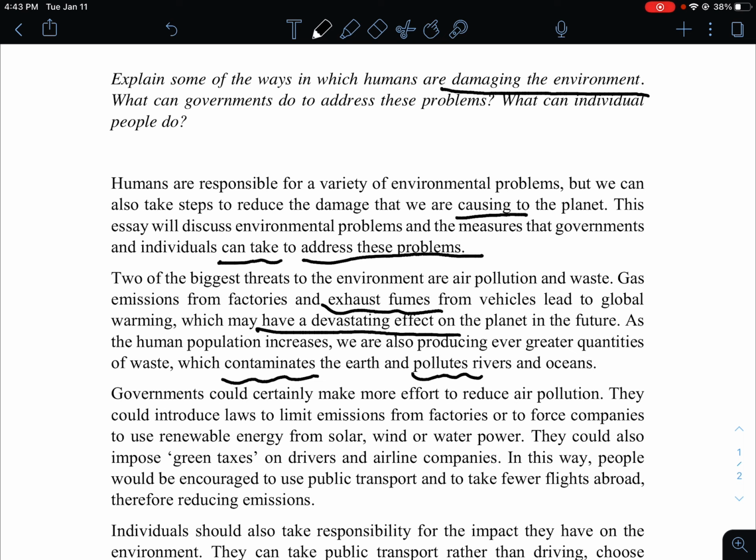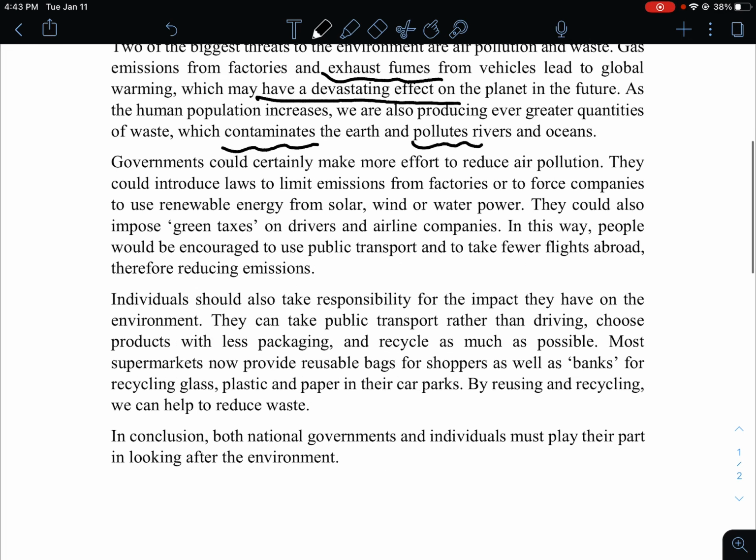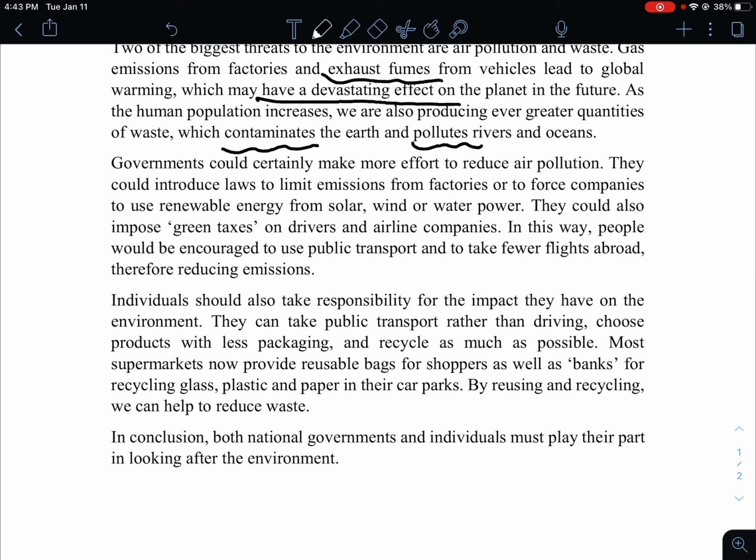And for the next paragraph, I think we'll talk about the measures that we can do, or the steps that we should take to protect our environment, for both governments and individuals. So I think we can notice that the author divides those two parts into two paragraphs, and the first paragraph is about governments, and the next one is about individuals. So let's have a look at the governments first.